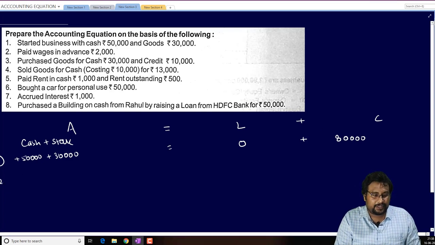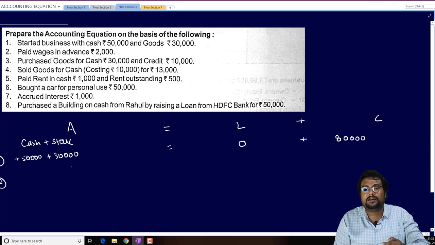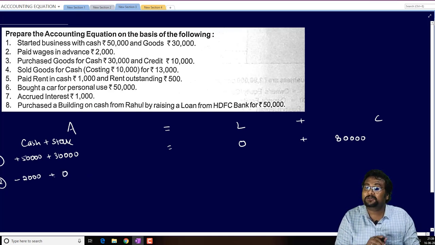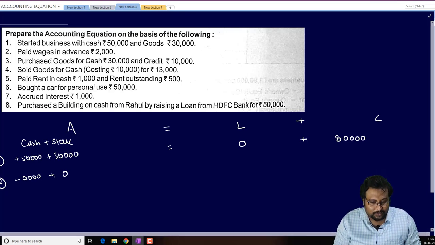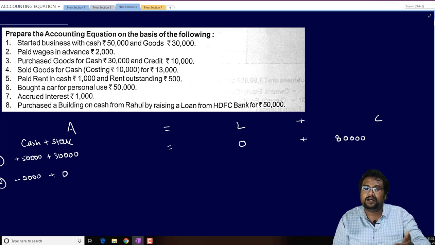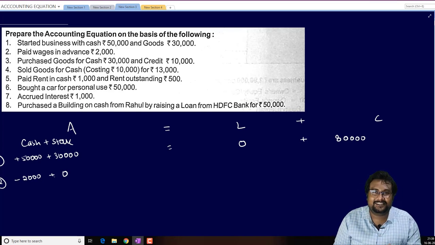The second one, beta, paid wages in advance. When we are paying something, our cash is going out. So minus 2,000 for cash. Any effect on stock? No. There is no effect on stock because no goods is coming in, no goods is going out. Now, paid wages in advance, it is a prepaid expense. When we make any payment in advance, that is known as prepaid expense, and prepaid is considered as an asset.